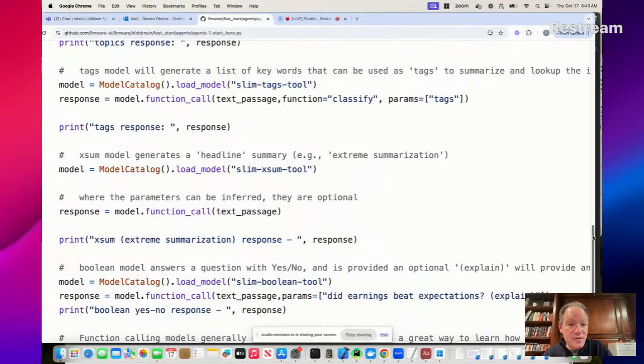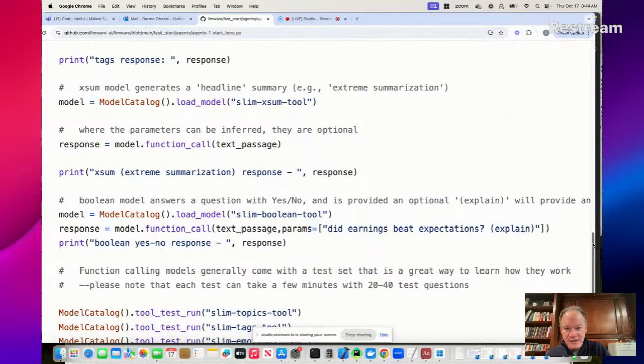We're going to do the same thing now with tags. Tags is a really cool model. We actually stumbled into it through experimentation, but essentially it's going to generate the most meaningful objects that are found in that passage. So it could be named entities, it could be numbers. Sometimes it might be a really meaningful clause, but it's actually going to give you a list of those key points, those key tags that were in a longer passage. And again, same formalism. You load the model, you run the function call, and you start extracting it.